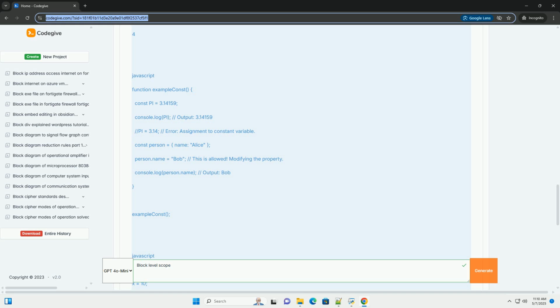8. Summary. Block level scope, introduced by let and const, is a fundamental feature of modern JavaScript. It significantly improves code clarity, reduces bugs, and promotes best practices. By understanding and utilizing block level scope effectively, you can write more robust, maintainable, and predictable JavaScript code. Embrace let and const as your default variable declaration keywords and leave var behind.